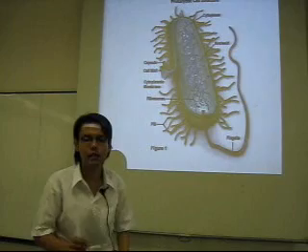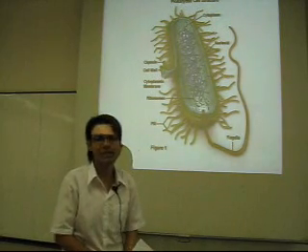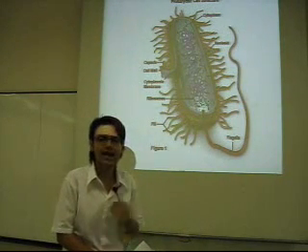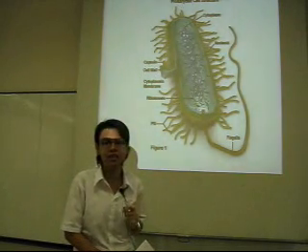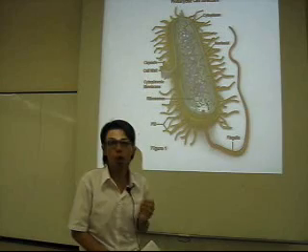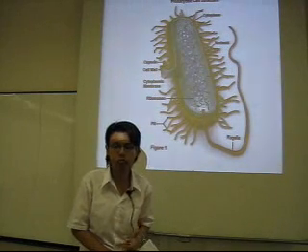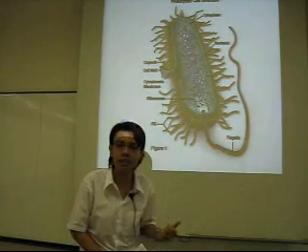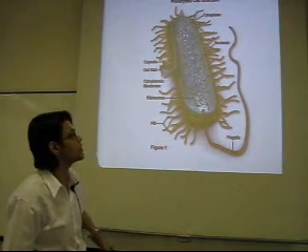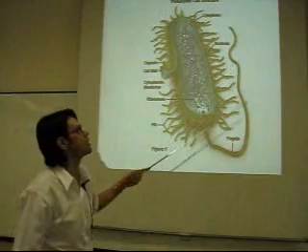Cytoplasm is a semi-liquid. What's important about the cytoplasm? Inside the cytoplasm there are essential substances such as water, mineral salts, enzymes, protein, or food that cells need to function. The next part is the nucleoid.